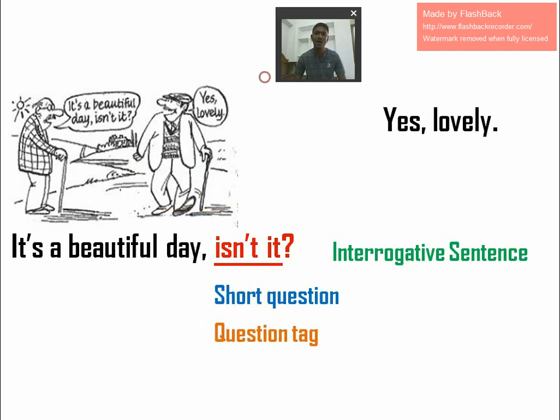Okay. So what is the reply to that statement? What is the statement here? "It's a beautiful day, isn't it?" It's a statement. And the reply is a confirmation. How was it confirmed? He confirmed. "Yes, lovely," he said. So it is confirmation.